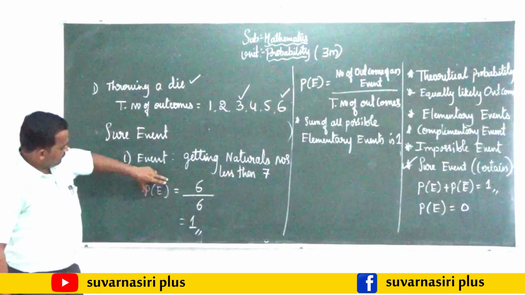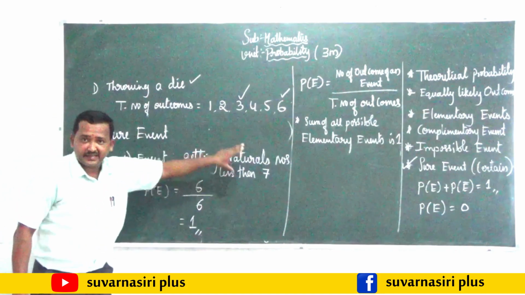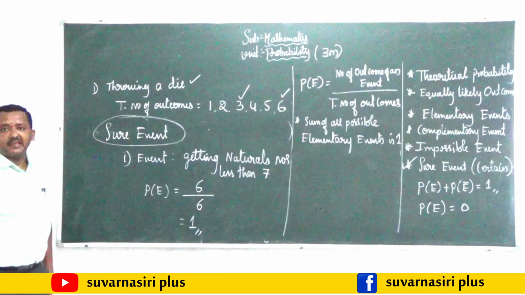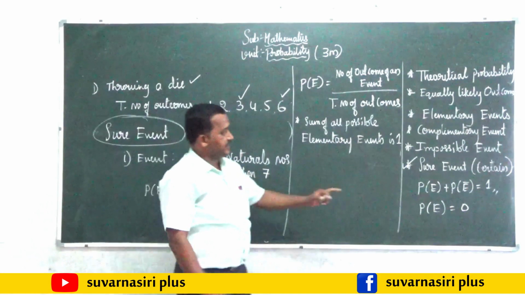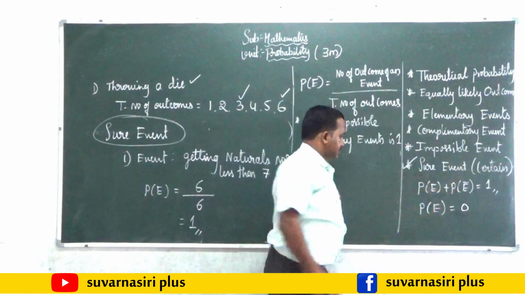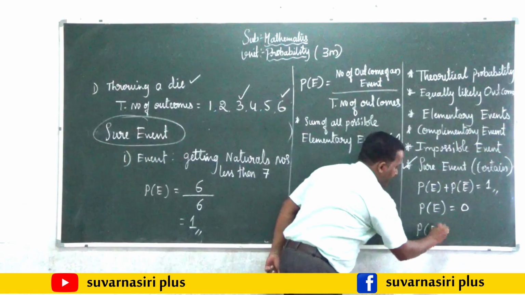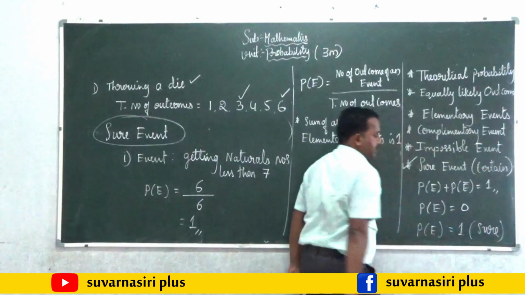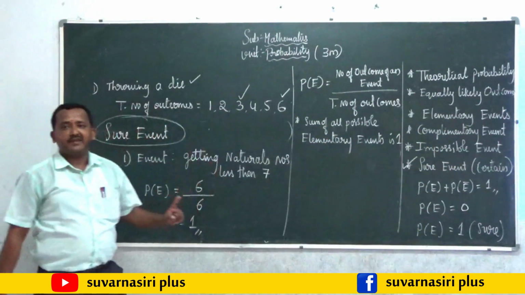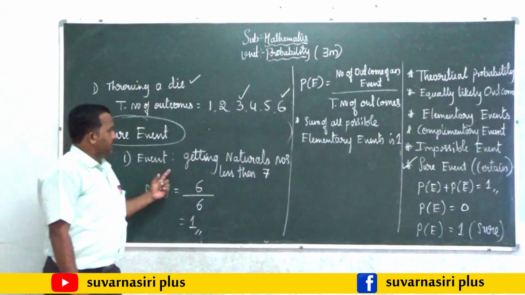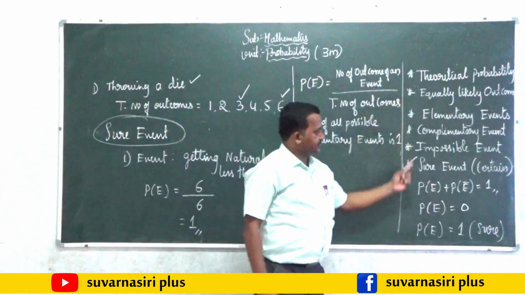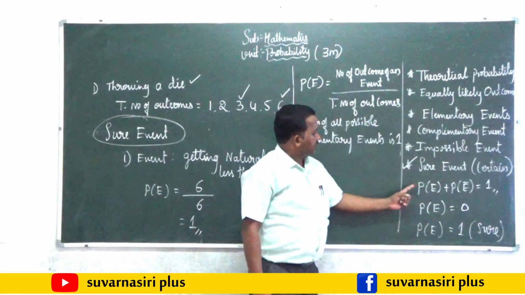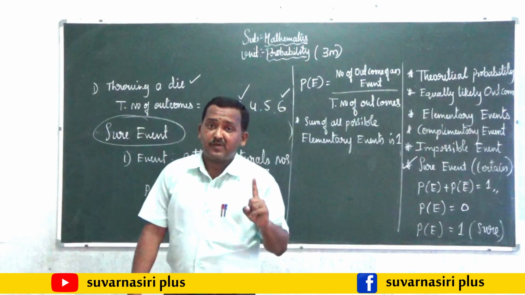Where the probability of an event is equal to 1, that is called a sure event, or sometimes it is also called a certain event. So the probability of a certain event or sure event will always be equal to 1. After understanding all these definitions, from these points we are going to get a 1 mark question.